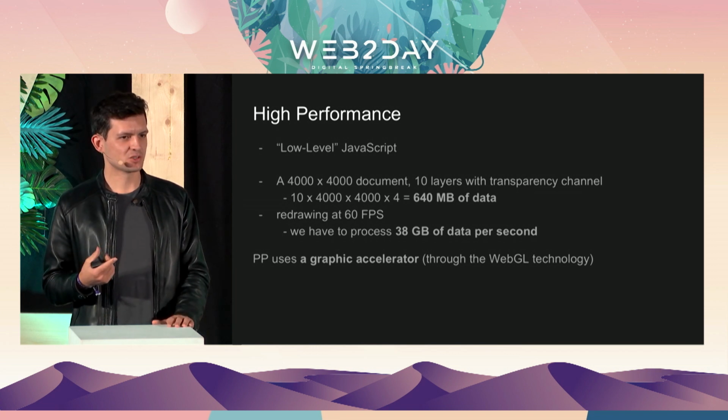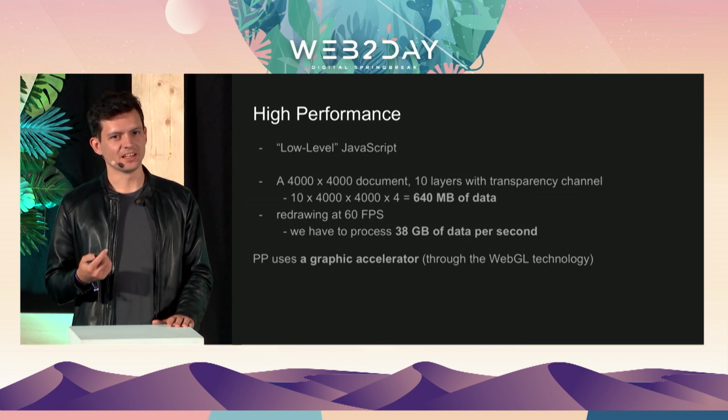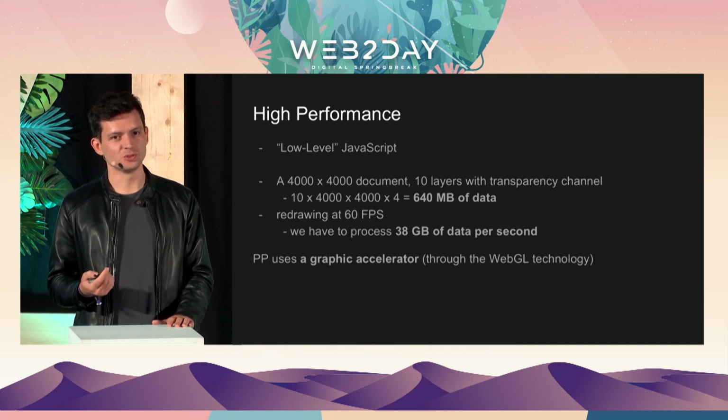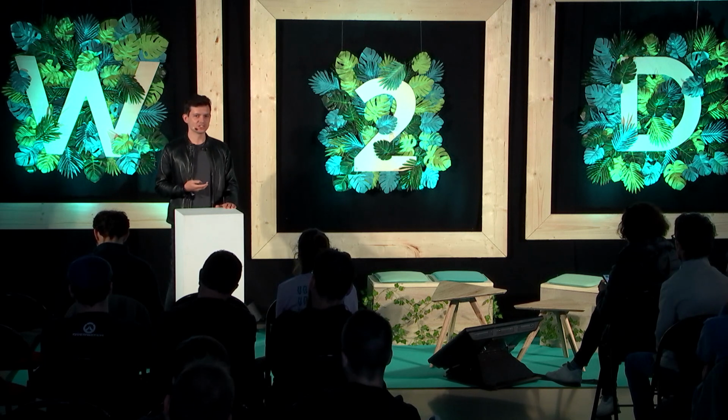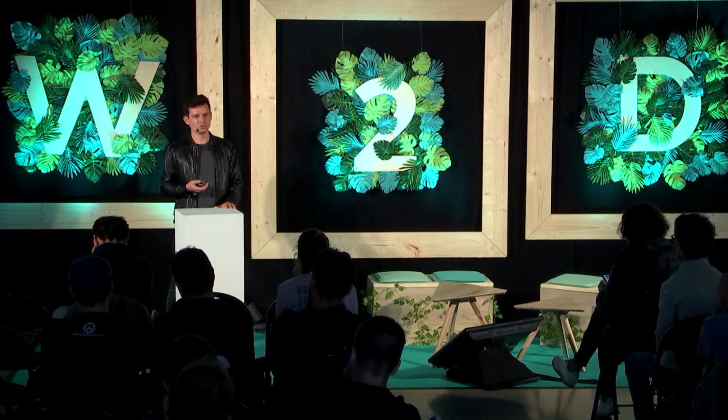So you basically have to process 38 gigabytes of data in a second. You'll probably guess that it's not possible to do on the CPU today. There's no way to do it. So Photopea uses WebGL technology, and everything is accelerated on the GPU or some graphics adapter, for example on your phone.